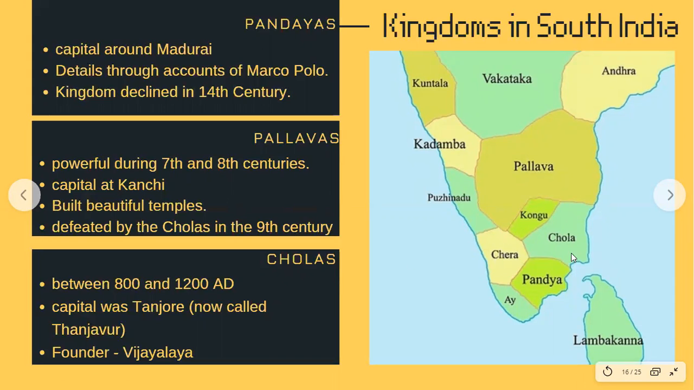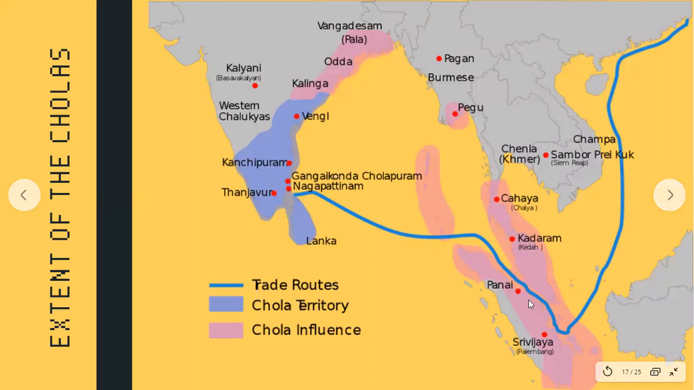So now let's go down to the Cholas. The Cholas are the most important part, and something that we will be focusing on in detail in this chapter. The Cholas were founded by Vijayalaya, and the capital was Tanjore. Now it is known as Thanjavur, but at that time it was known as Tanjore. The Cholas rose to power between 800 and 1200 AD. This is the extent, students, of the Chola Empire.